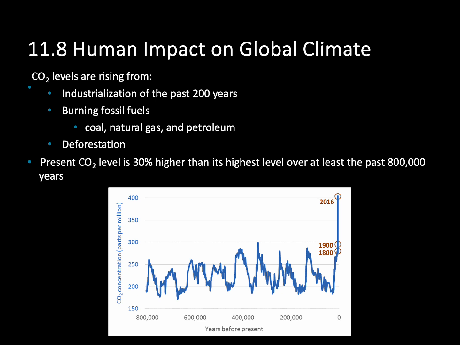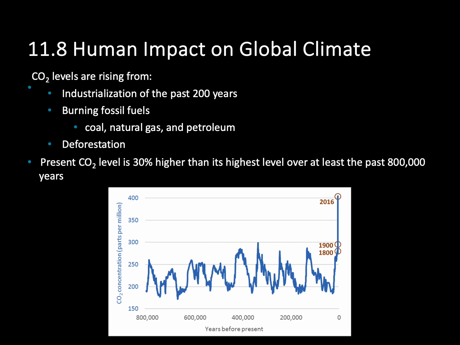We would burn coal, natural gas, and petroleum for things like heating and cooling our houses, transportation, whether it's car, trains, or planes. And with this, we were doing a lot of deforestation as well. We were cutting down huge chunks of forest where trees used to photosynthesize and take up carbon dioxide. But by burning these fossil fuels, we're releasing lots of carbon dioxide into our atmosphere. And we discussed earlier that we're seeing that the carbon dioxide levels are rising really, really fast today.